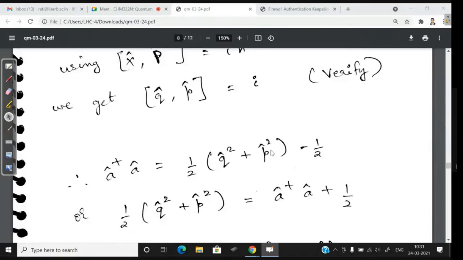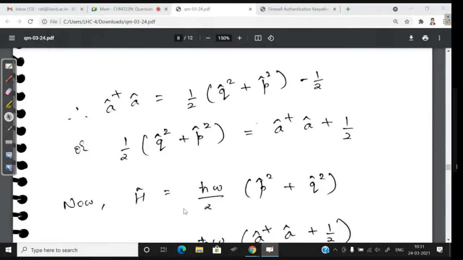All right. So this is the A dagger A that you're going to get. Okay, so this A dagger A we are going to use again and again. That's why we had to calculate what this A dagger A is going to be. Okay, so obviously now I'm just rewriting it. We'll see why we need to rewrite it.